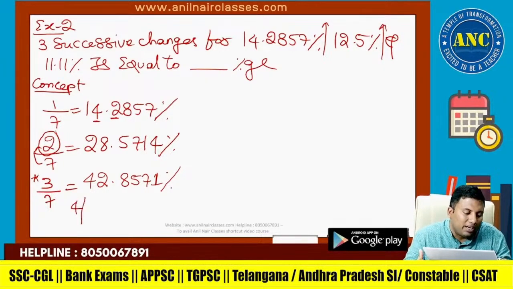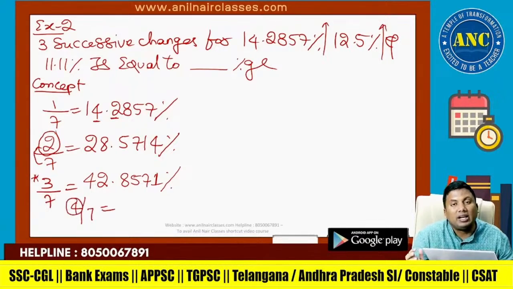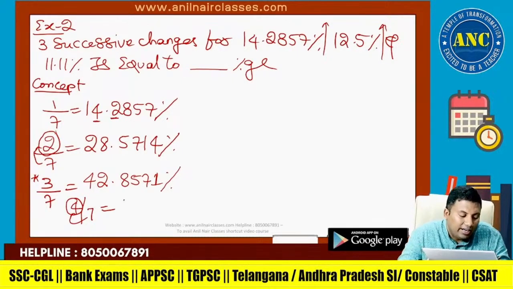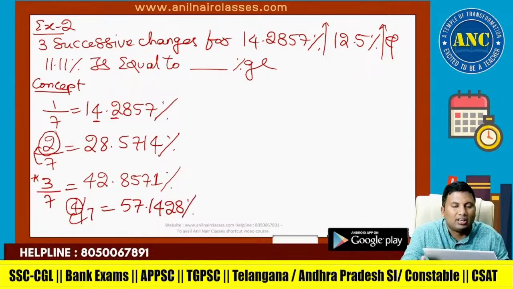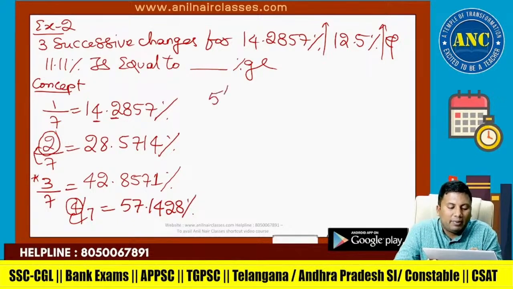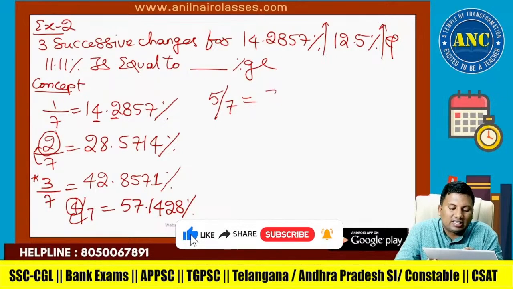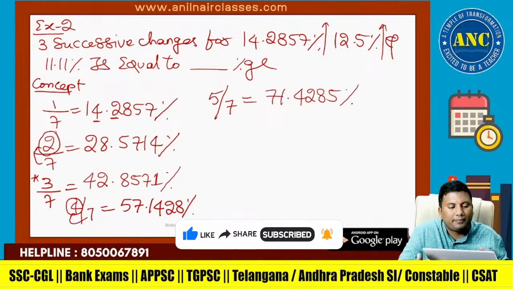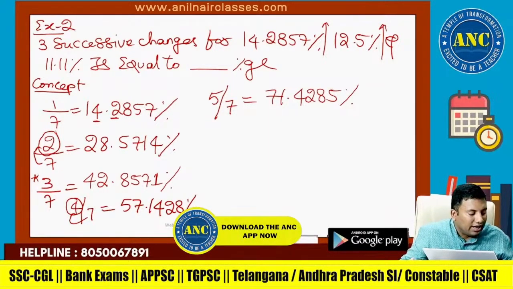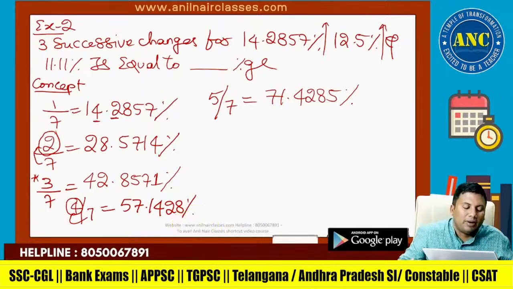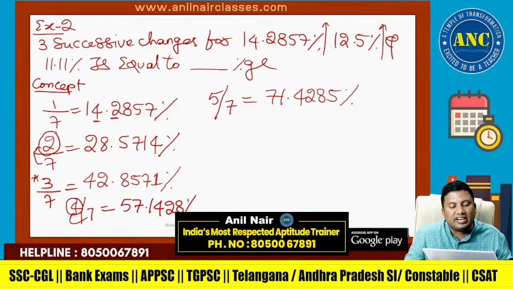Next, if it is 4 by 7, take the numerator, multiply by 10. 4 tens are 40. 7 goes 5 times in 35. 6 times in 42. 5. Write down the 5 and the next digit. Dot the remaining digits in serial order. If it is 5 by 7, 5 tens are 50. 7 goes 7 times in 49. Write the 7 and the next digit. But it is just by multiplication. There is a logic behind these 6 digits getting repeated.